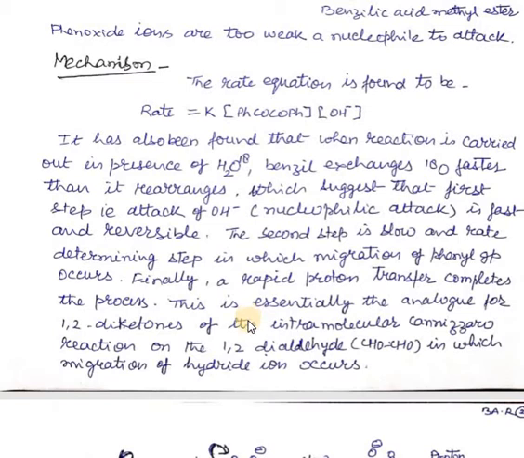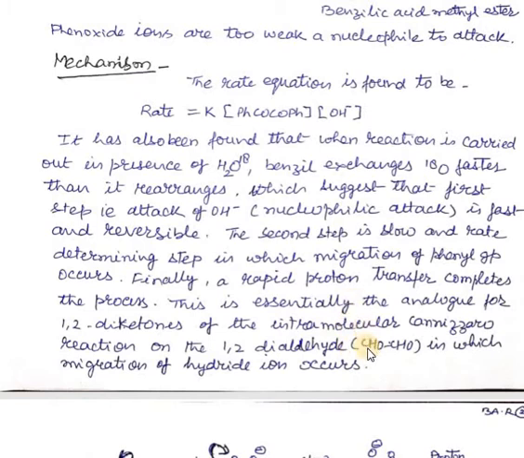Here I wish to compare this reaction with the intramolecular Cannizzaro reaction. So this is essentially the analog for 1,2-diketones of the intramolecular Cannizzaro reaction of 1,2-dialdehydes, in which migration of hydride ion occurs.